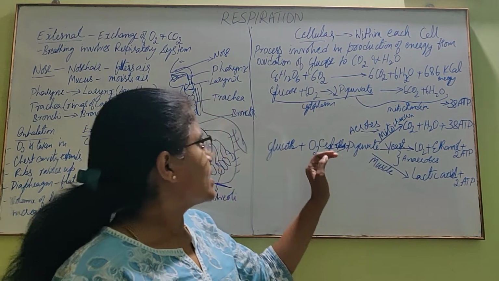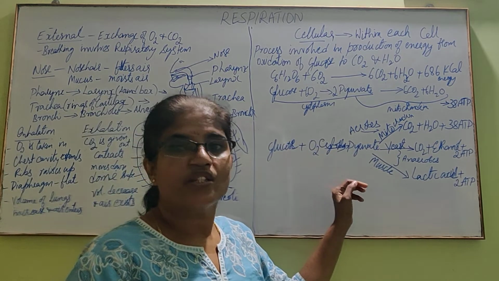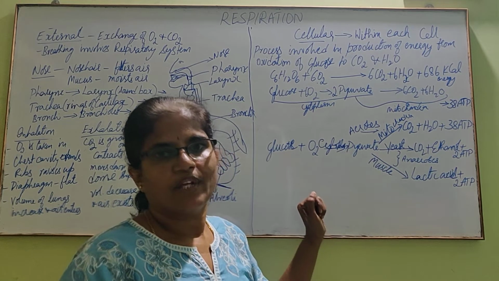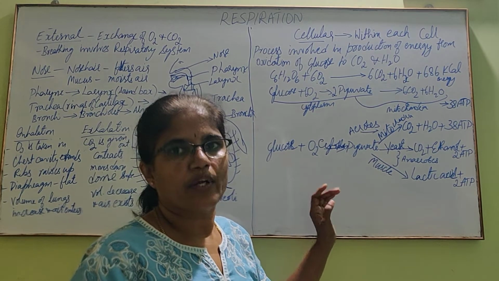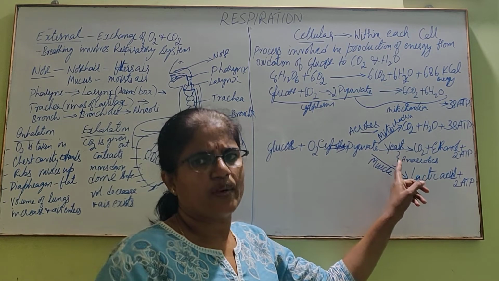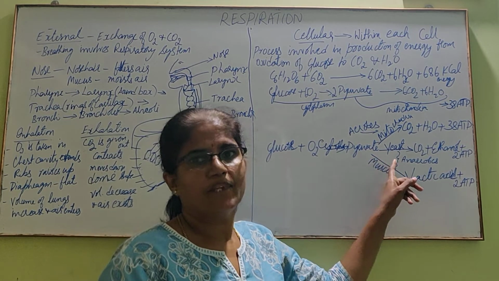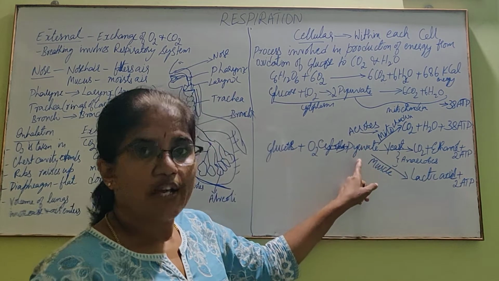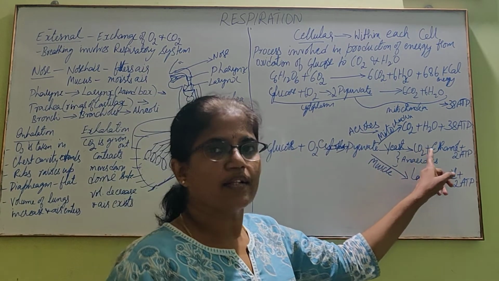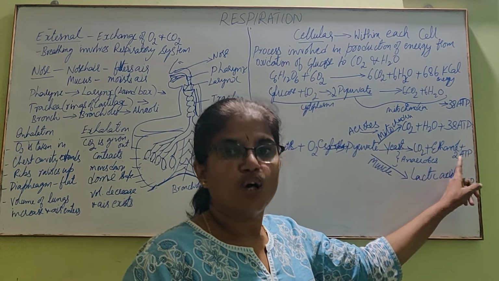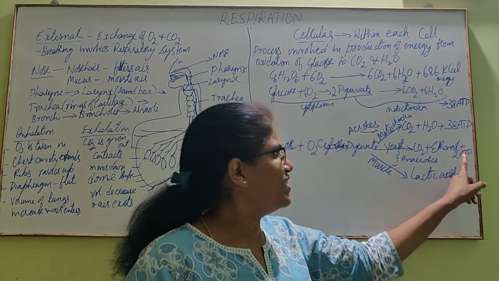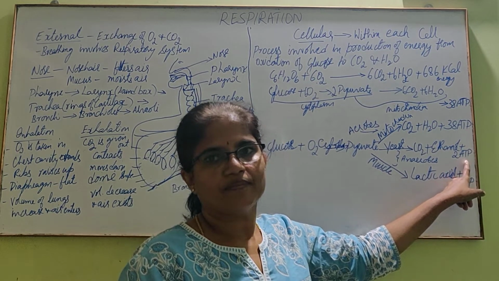Okay. Whereas in some organisms which do not require oxygen, like anaerobes, for example yeast, which does not require oxygen for its survival, in that organism pyruvate gets converted to carbon dioxide and ethanol, the alcohol form, and it releases only 2 ATP.